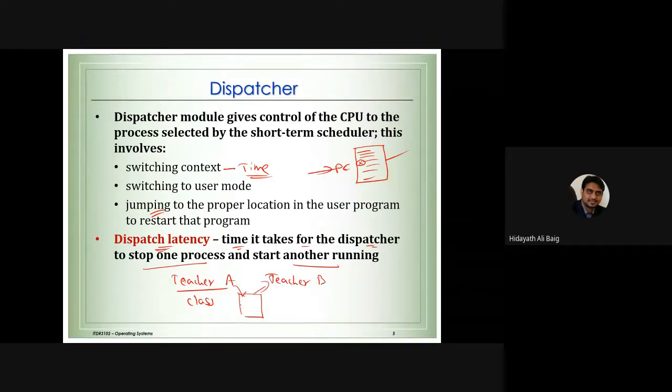Okay, so in between this, will there be some time, or can teacher B start the class immediately? I mean, if one teacher stops the class and another teacher starts the class, in between, do we need some small amount of time, or can teacher B start the class immediately? Tell me, what is your thought?